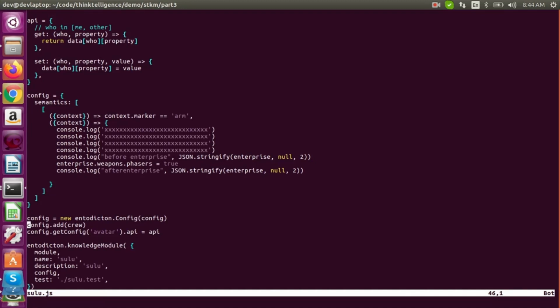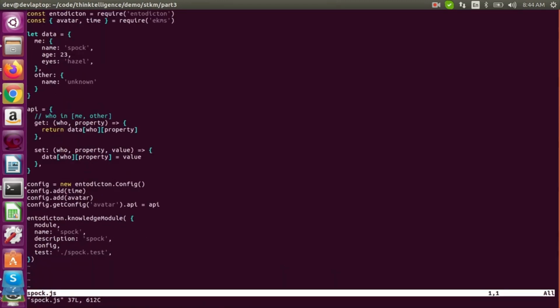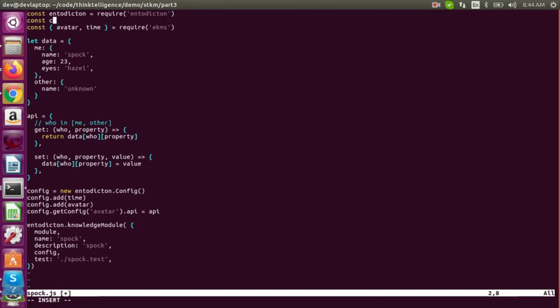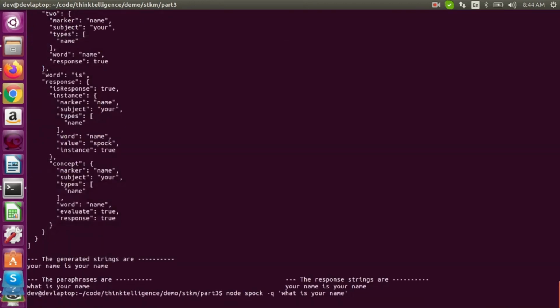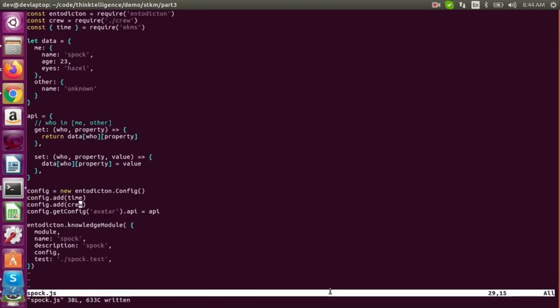Add crew. Oh, wait, what? Oh, I didn't add crew. I didn't even include it. Okay, let's get crew. I didn't include the crew knowledge module in this yet. Crew, get the magical dot. The magical dot of His Holiness the Pope. All right, so we'll add crew, go. Ah, it still didn't work. Get config, crew, that. Okay, I'll figure it out next time. I don't want to waste time on this.